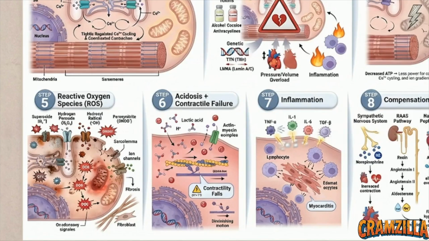As the mitochondria fail, the myocyte accumulates toxic metabolic exhaust, mapped in step 5. The damaged mitochondria generate high volumes of reactive oxygen species, specifically superoxide and hydroxyl radicals, which rapidly oxidize critical ion channels and damage the sarcolemma.